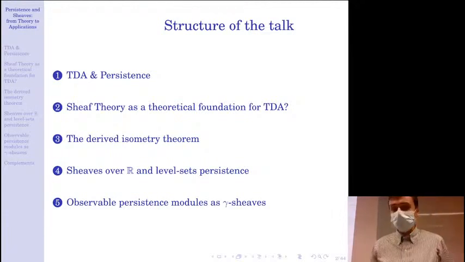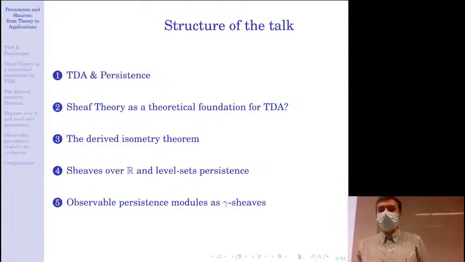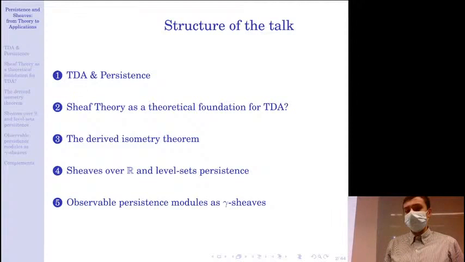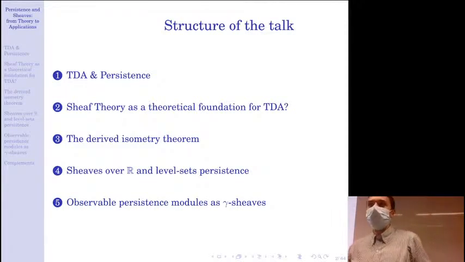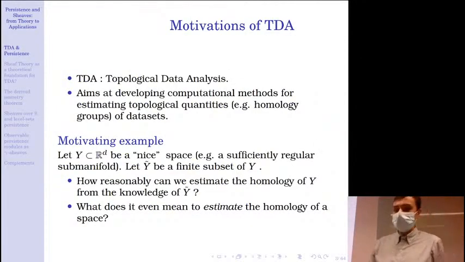The first one is a derived isometry theorem for constructible sheaves on R. The second one is about drawing links between sheaves over R and level set persistence. And the last one is about considering that the observable category of persistence modules is nothing but the category of gamma-sheaves. So first, I will give a very gentle introduction to the motivation of TDA.